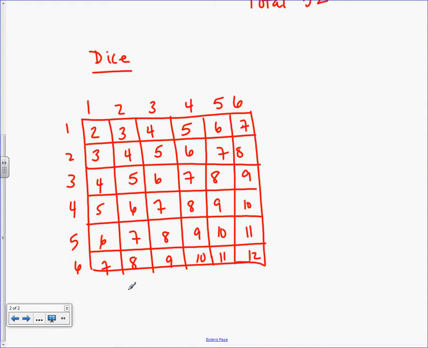So again, even though they may not ask you today, if they say, what's the probability of rolling a sum of 4 on 2 dice? So I can just look here really quickly and be like, okay, how many times can I roll a sum of 4 on 2 dice? 3 out of, if I said probability, how many total is this, by the way? 36, right? So it'd be 3 out of 36, which you always reduce to 1 out of 12. Right? Anybody confused? Okay, again, I don't remember if you need that today or not, but I'd rather go ahead and get it out of the way.